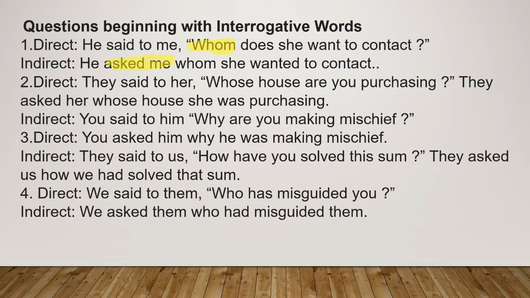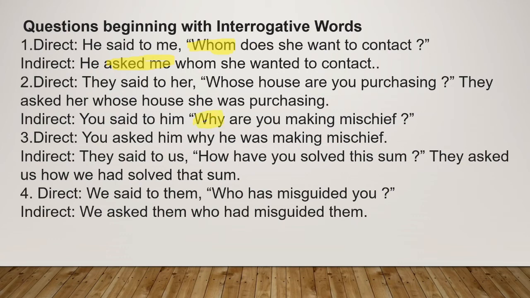Third one. You said to him, why are you making mischief? So here the interrogative word is why.